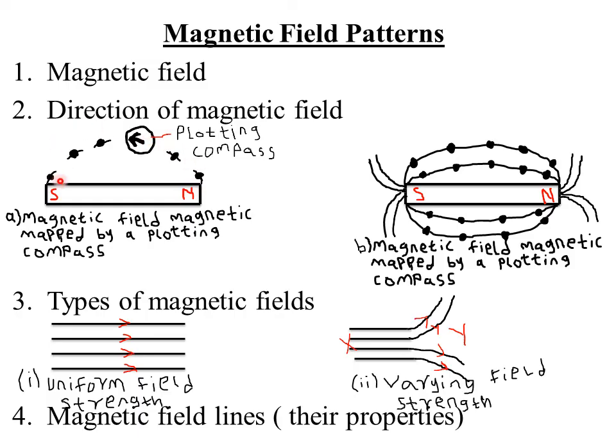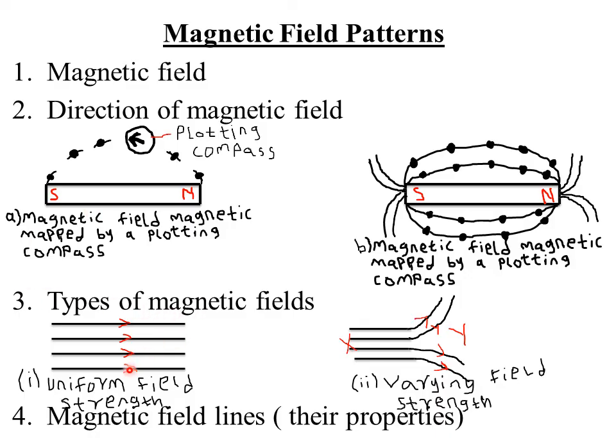So if someone asks you to give the advantage of using a plotting compass over using iron filings to plot the magnetic field or the field pattern, you just say that a plotting compass shows both the pattern, that is the magnetic pattern, and the direction, whereas iron filings only show the pattern but do not show the direction of the magnetic fields.